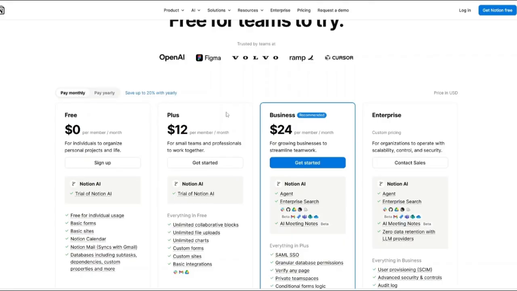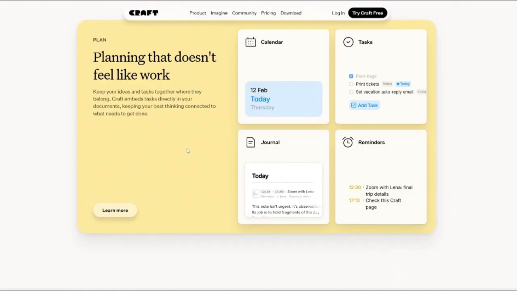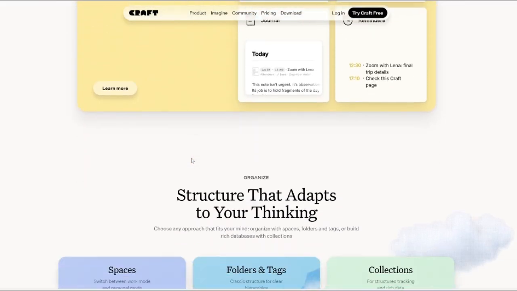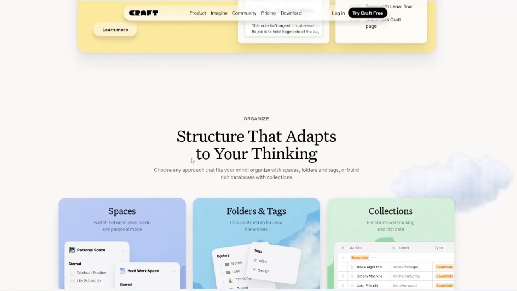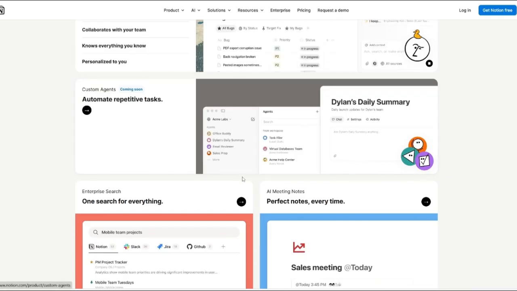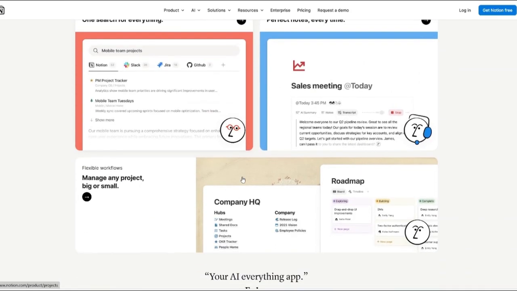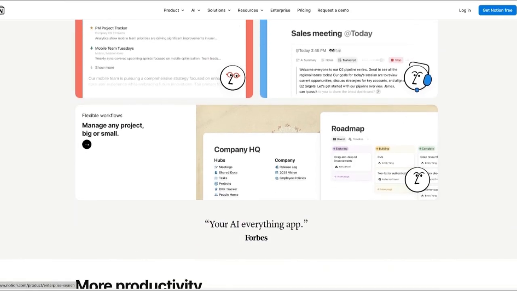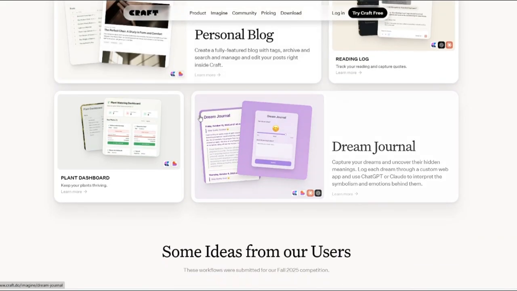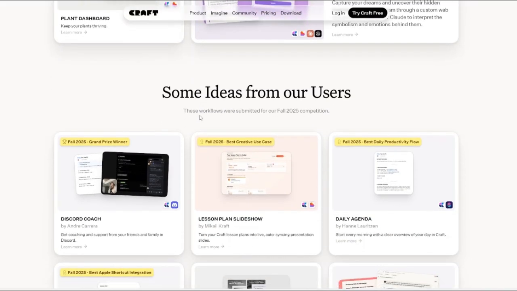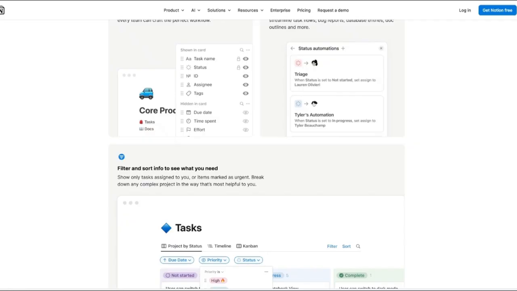Now let us talk about the pros and cons of using both platforms. We start with the pros. For Craft, it is beautiful and has a distraction-free writing experience. It has excellent offline support and fast and smooth performance. And the pros of Notion: extremely flexible and customizable. It has powerful databases and project tracking. It is also excellent for teams and collaboration. And the cons? For Craft, it has limited advanced task management and there are no complex databases. It is less suitable for large teams. And the cons of Notion? It has a steep learning curve and it can feel overwhelming.